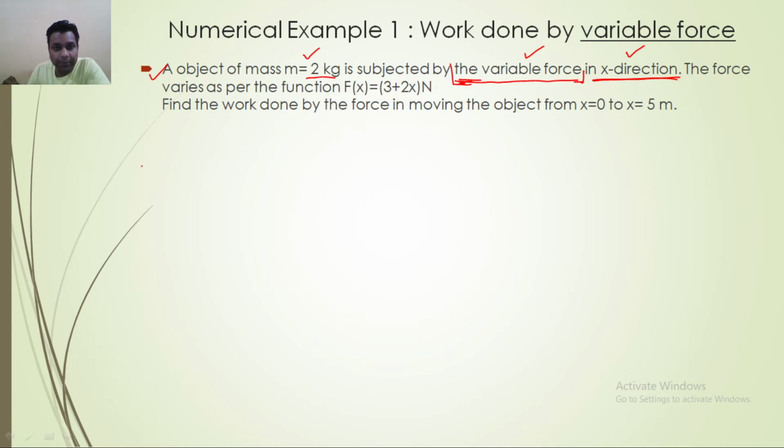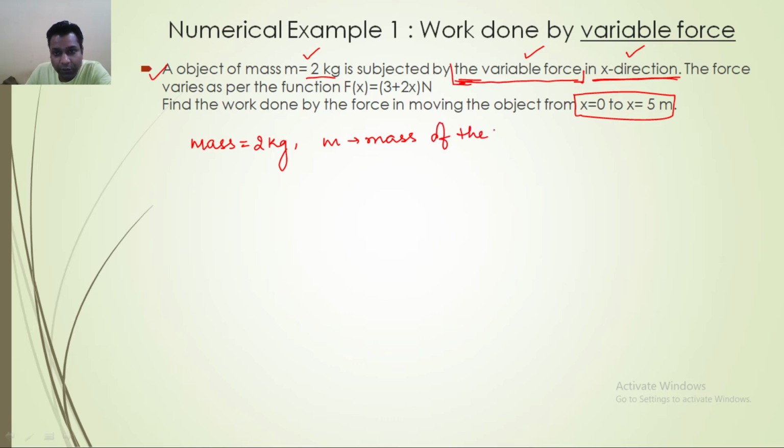The force is variable here, 3 plus 2x. We have to find out the work done by the force in moving the object from x equal to 0 to x equal to 5. So we are going to start with the numerical. First of all, let's start with the data given here. Mass is equal to 2 kg. I am taking m as a variable that represents the mass of the body, a universal variable that we always take. So here m is equal to 2 kg, and Fx is given as 3 plus 2x Newton.